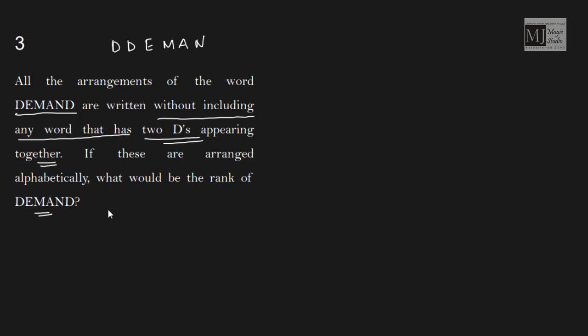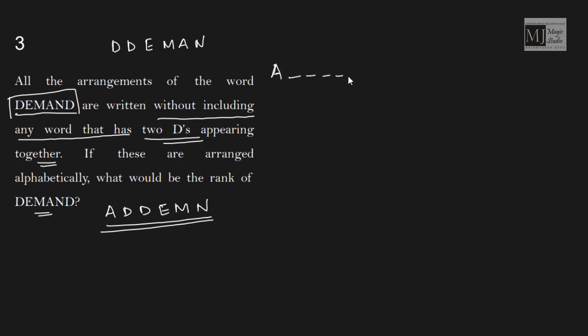Let me write this alphabetically first. A should come first, then 2 D's, then we have E, then M, and then N, alphabetically. And we need the word DEMAND. So again, this can be broken up into small sections. First is all the words which start with A. All the words which start with A obviously should be featuring before DEMAND.